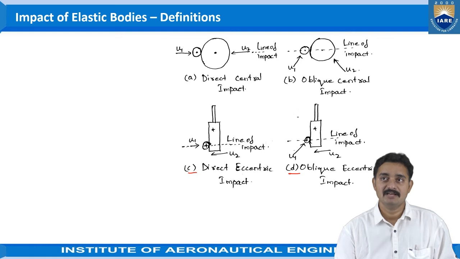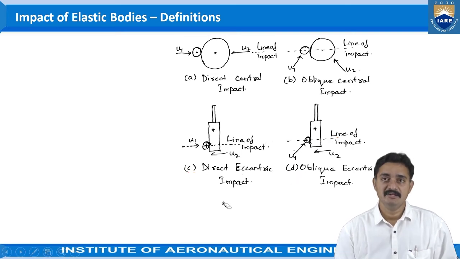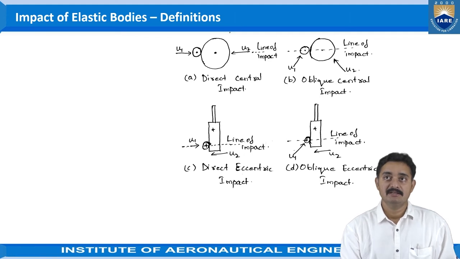And in the second case, what happens? The bat is traveling in this direction, but the ball is traveling in this direction and getting into contact with this bat, and that is the line of impact of the bat. So as per the given nomenclature here, the terminology given is direct central impact, direct central impact, and this